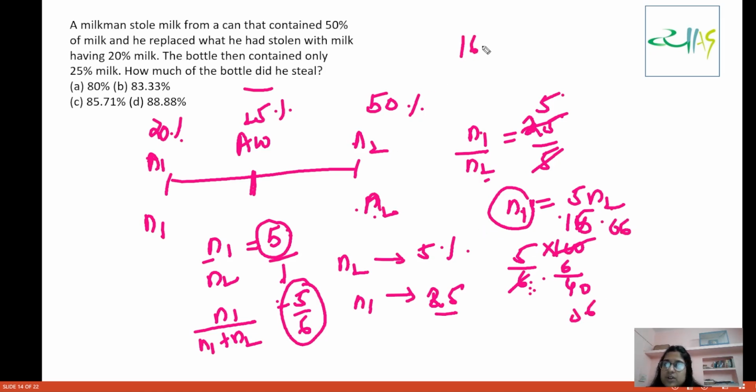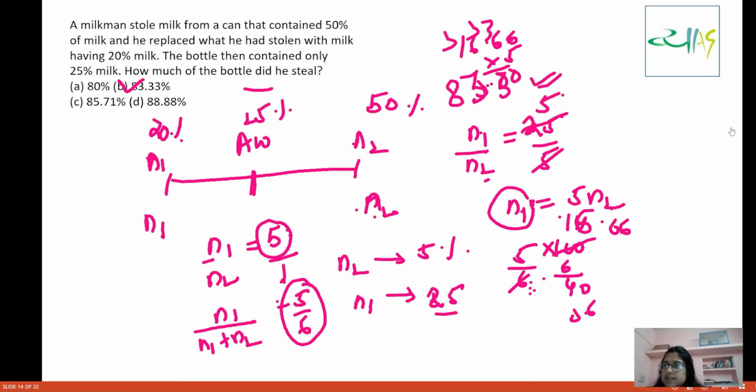Now you will just multiply. 6 fives are 30, you will have 3 here, and you will have 3 here as well. So you will have 83.33%. You are going to get 83.33%. I hope everybody is clear with what we did here.